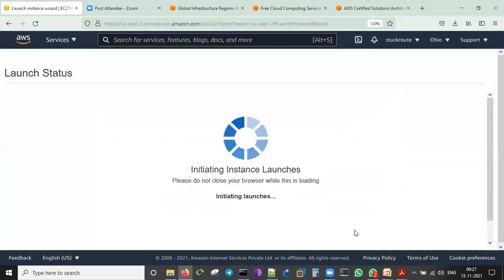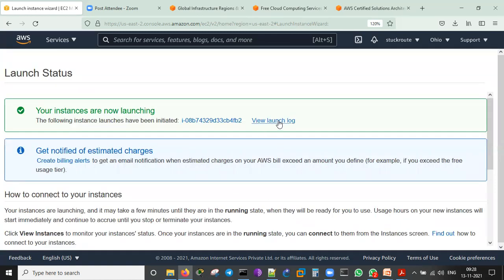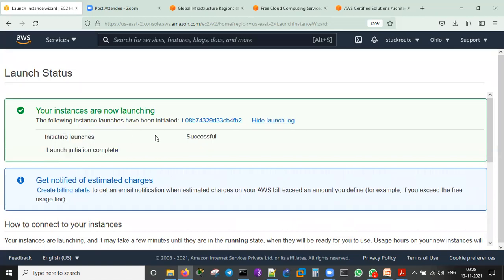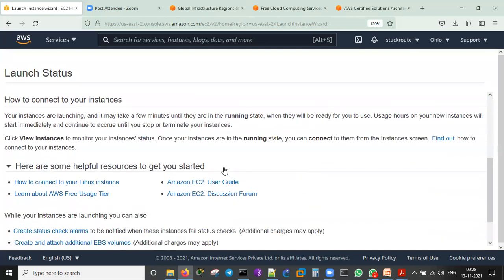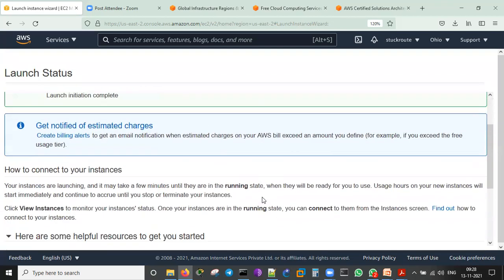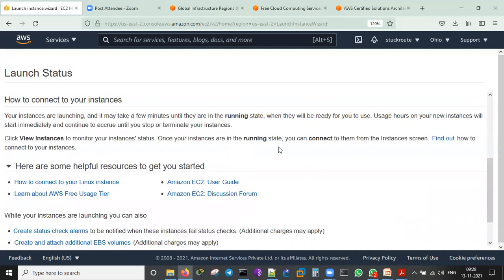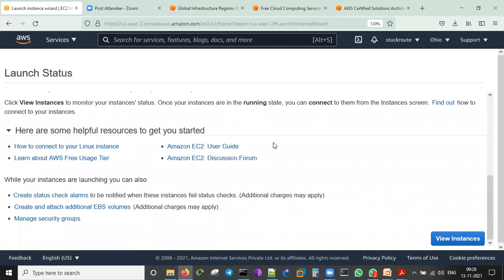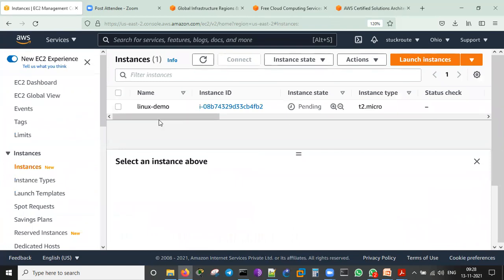Launch instance. Now the instance is getting launched. Initiating launch is successful. Launch initiation complete. Now I'll go down. This is about estimating the charges and other things. How to connect your instances. There is a help page available. Let me view the instance. Now the instance is getting ready.